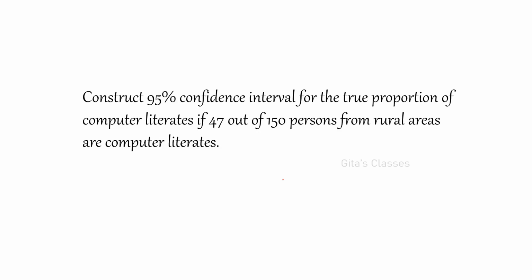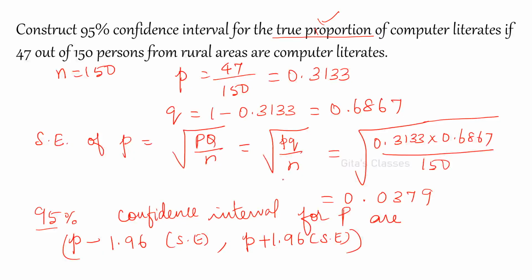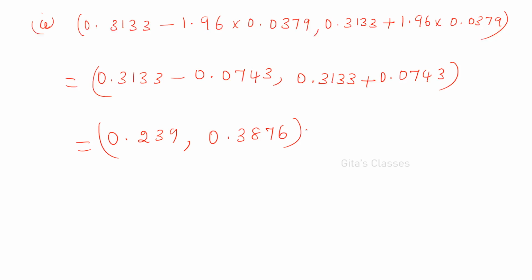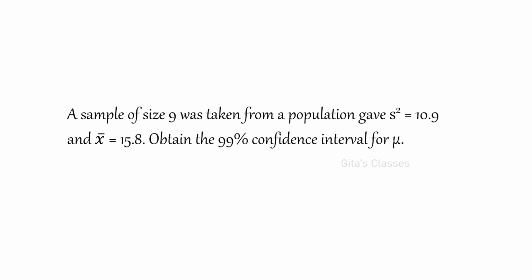So next is the 95% confidence interval. Here we have n equal to 50. The given values are these, and the proportion is given, so you have to find out PQ. This is the formula for standard error, root of PQ divided by n. If capital P, Q are not available, that is, population information is not available, you can always replace them with sample values. If you substitute 0.239, these are the limits, the 95% confidence limits.